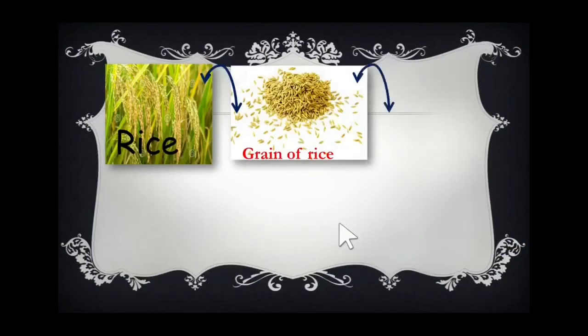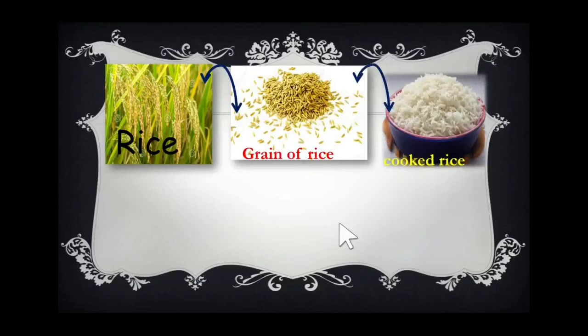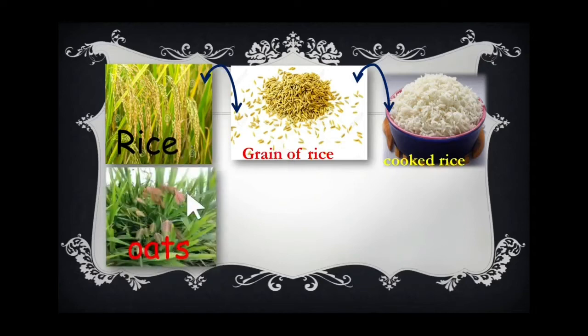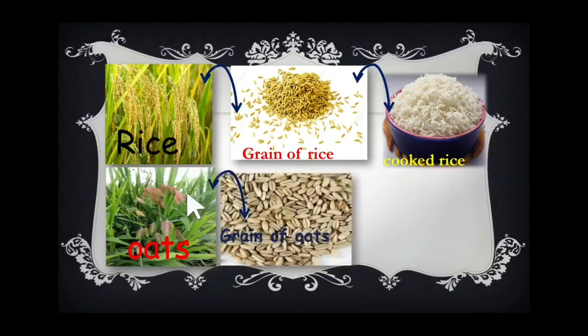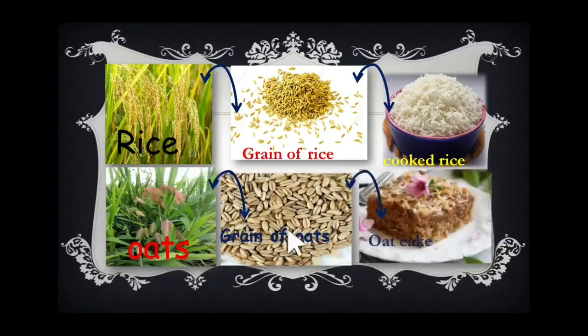Yes. Now I'll show you another example. See the other one. Rice. The rice plant is also a grass. You know, half of the world's population is eating cooked rice. And from where are we getting cooked rice? From the rice grass plant, right? Yes. And look at the other one. Oats. From the oats, we'll take the seed of oats, the grain of oats, and from that we can make porridge, oat cakes, right? Yes. So these are some examples of cereals.